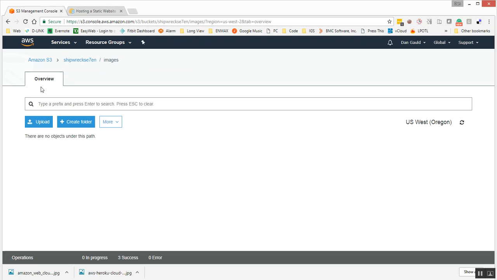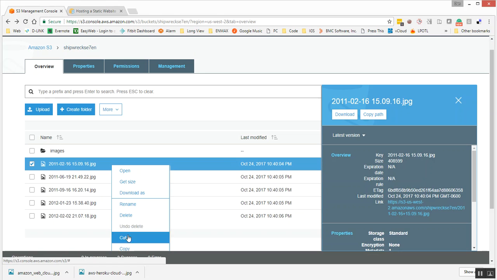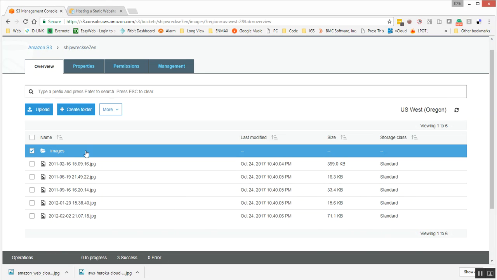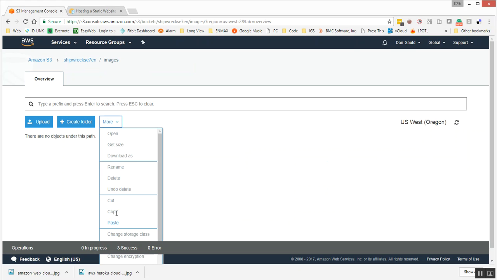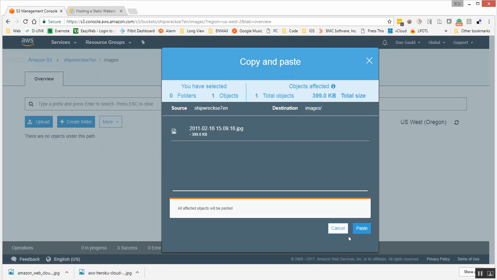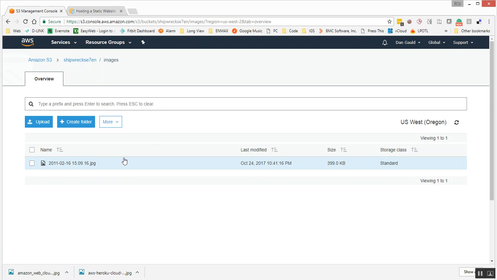And if I go in there, oh, where did it go? I did something wrong here. Let's do that again. So we'll go copy, and then we'll go in, and then if we right click, we can go more, down, and select paste, and it's going to copy the file there. So boom, there we go. We have our file, which is great.